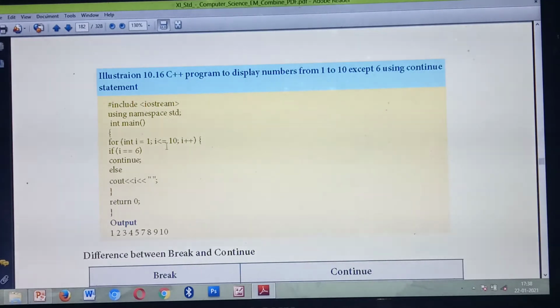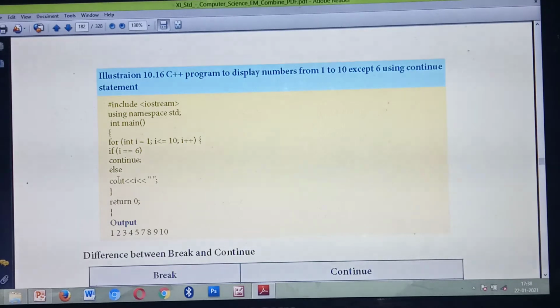What's the condition you have given? You can give the value till 10, since the question itself says 1 to 10. So listen, if i double equal to 6 — the question says the value 6 will not print — then continue. If the value is 6, you need to continue to the next iteration, and that value will not print.